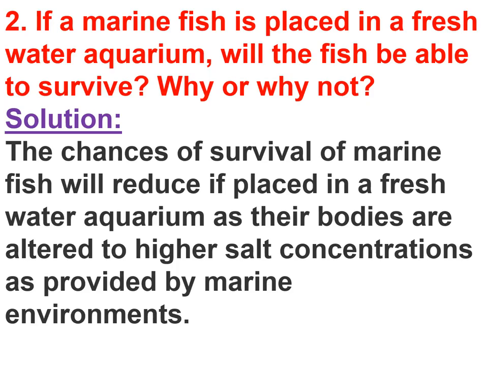This is question number 2. If a marine fish is placed in a freshwater aquarium, will the fish be able to survive? Why or why not? The answer is that the fish will not be able to survive. Because their bodies are adapted to the high salt concentration provided by the marine environment. The marine fish is adapted according to the higher salt concentration in marine water, and its body is altered accordingly.